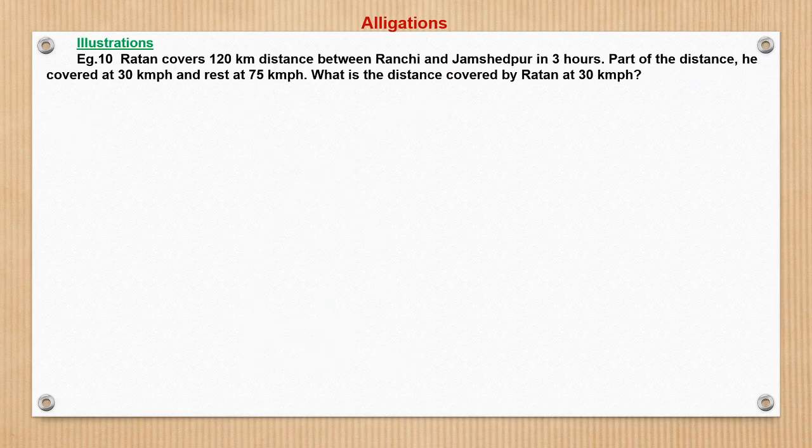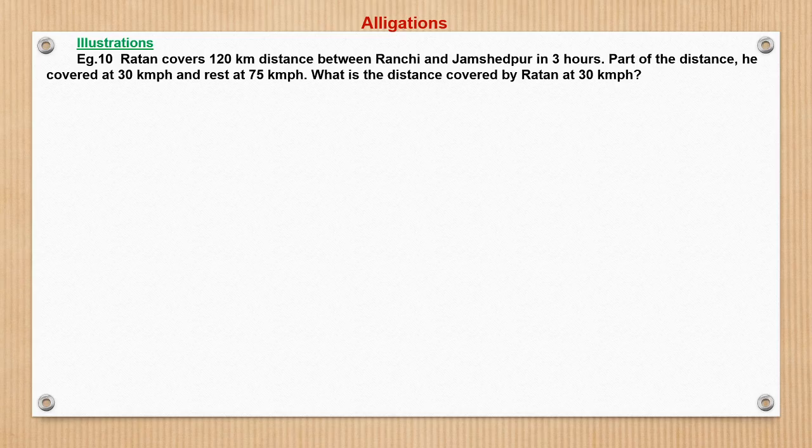Now this is another important question. Ratan covers 120 km distance between Ranchi and Jamshedpur in 3 hours. Part of the distance he covered at 30 km per hour and the rest at 75 km per hour. What is the distance covered by Ratan at 30 km per hour?